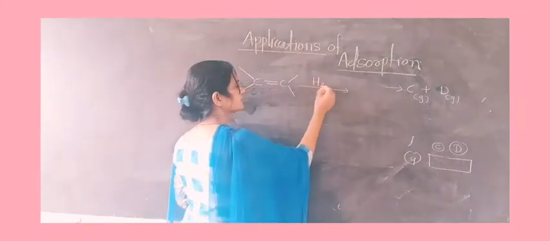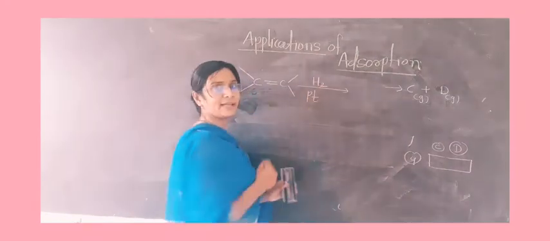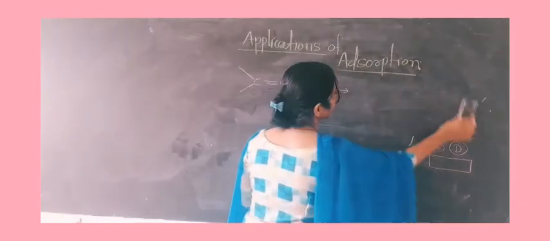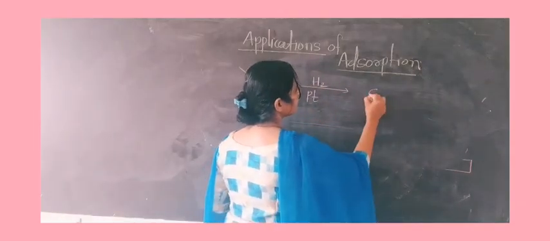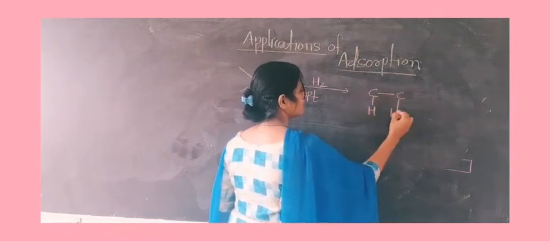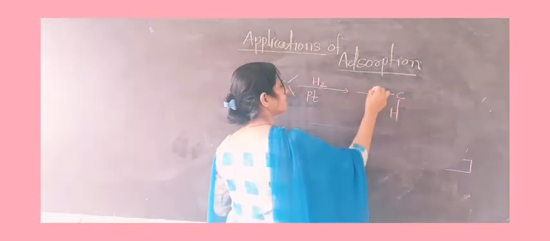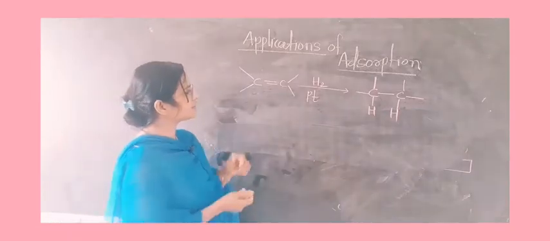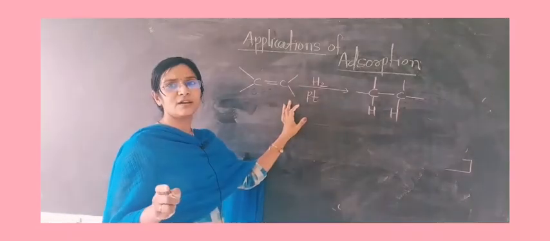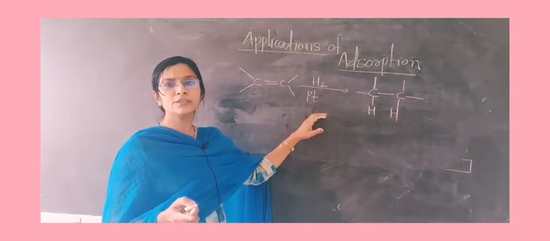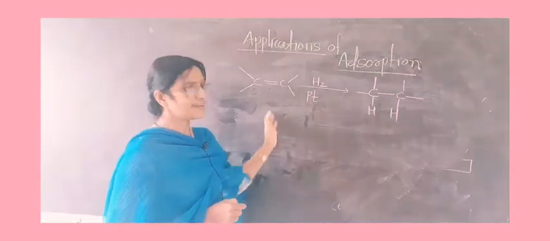Hydrogen gas, with platinum or palladium used as a catalyst, converts the alkene into the alkane with the addition of hydrogen. So friends, how does it happen? This reaction follows the same steps which we discussed earlier.